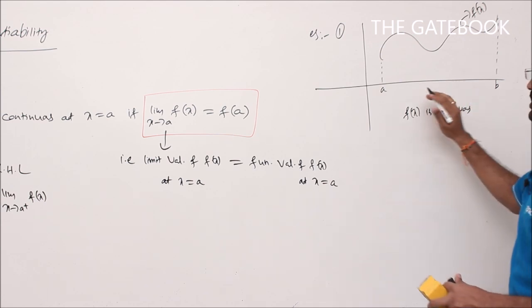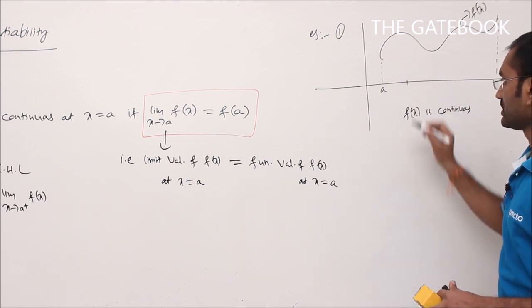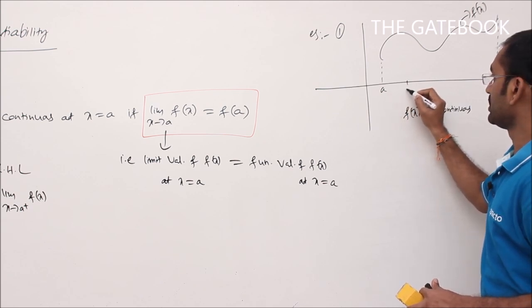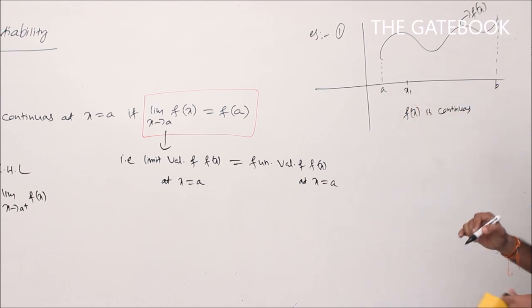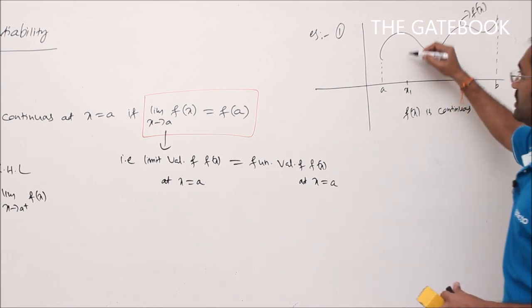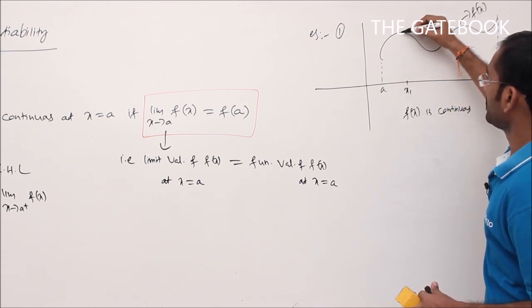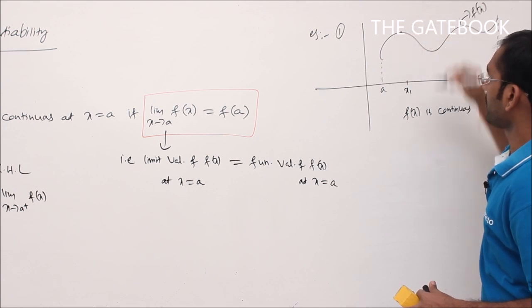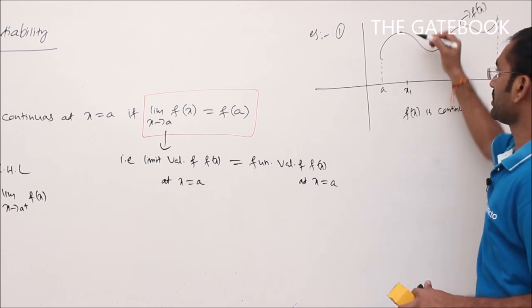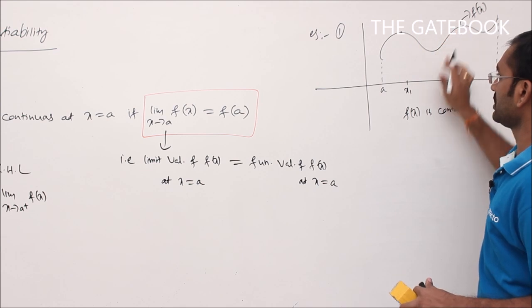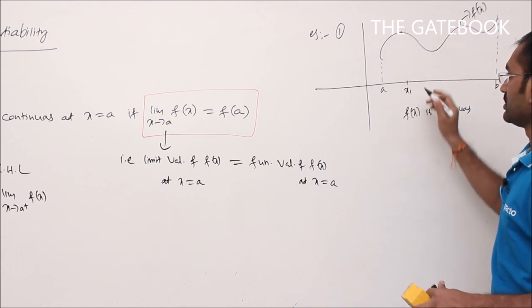Take any point in between a and b. Let us say this is a point x1 on the x-axis. For x1, this is the corresponding point on the graph. There exists a point on the graph for x1. So it is a continuous function, no break.